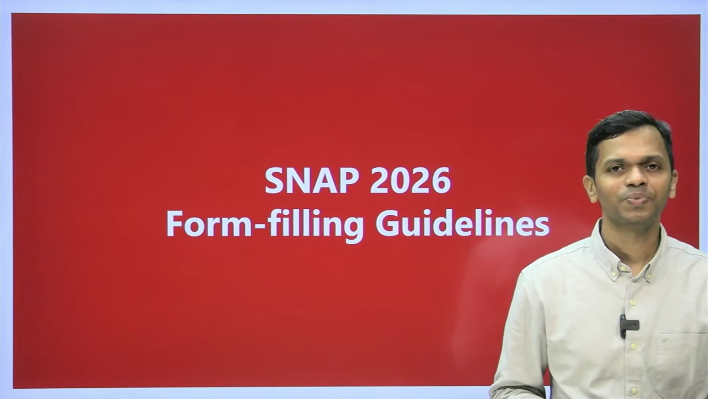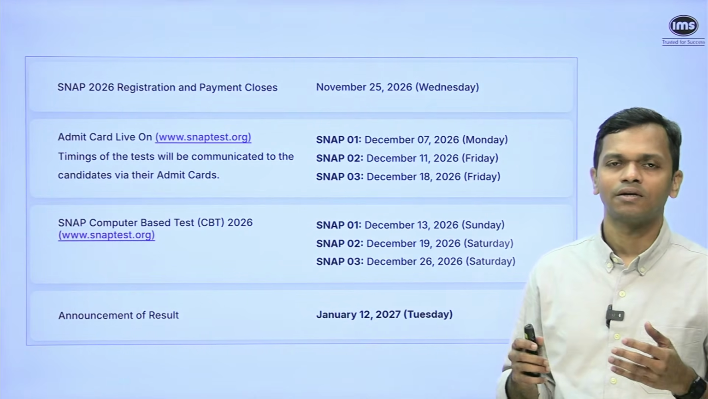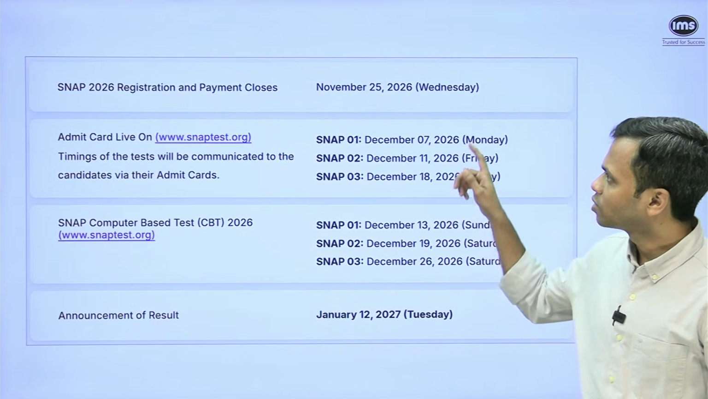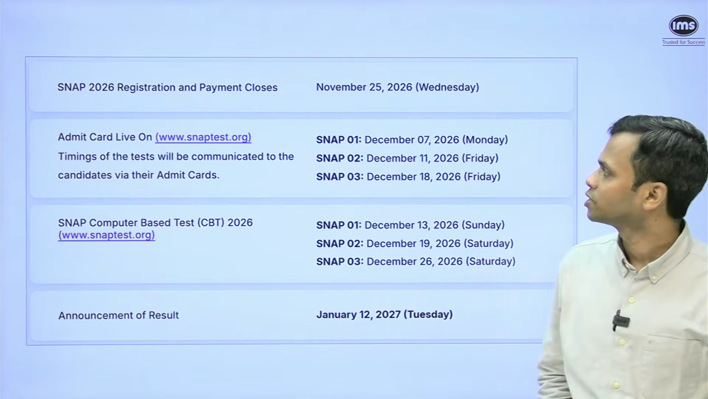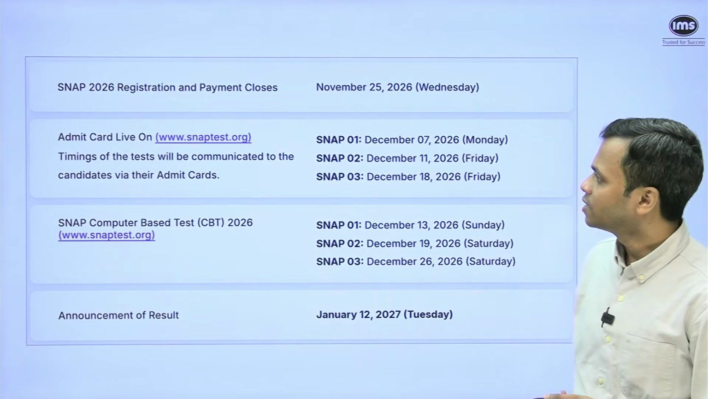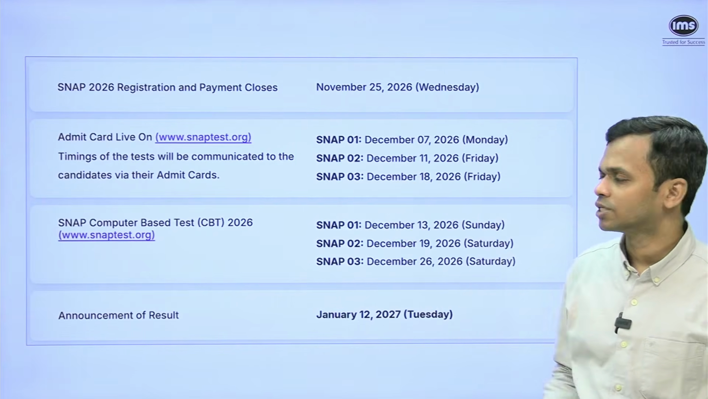So let's begin. Now, first things first, regarding SNAP, the deadlines and the application deadline as well as the date of SNAP, we'll have a look at that. So the payment and the registration closes on 25th November. You have enough time before we get there. The admit card for each of the tests, when will it be live? These dates as you can see on screen.